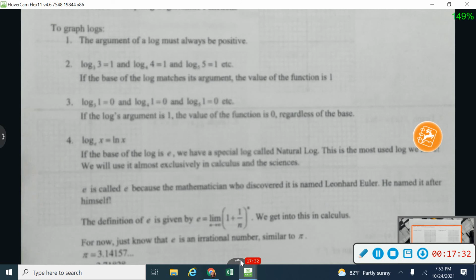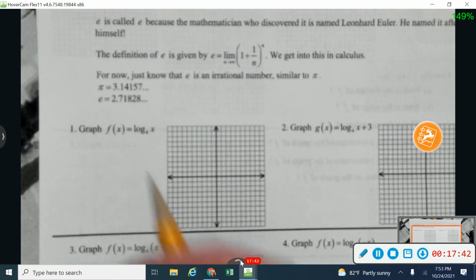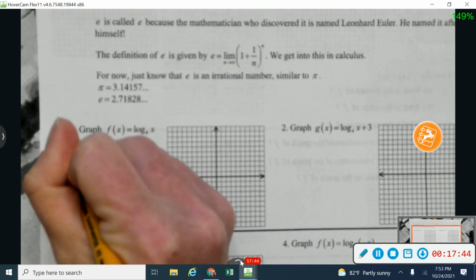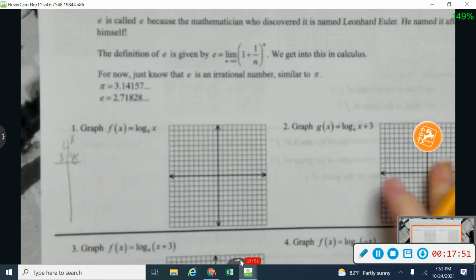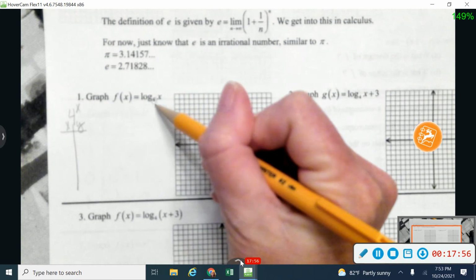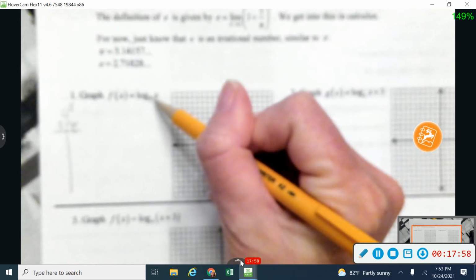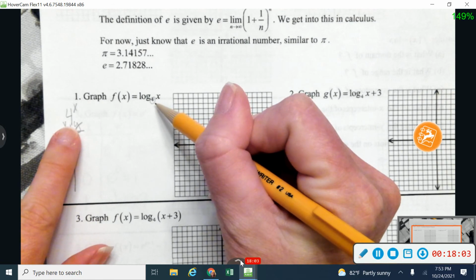Okay, if you haven't had a chance to pause the video, please do and read those 1 through 4. And I'm going to jump down here and get started. Now, there's a couple of different ways to graph a logarithm. I like to graph a logarithm by thinking about it as being the inverse of my exponential. So we just talked about those exponentials. And with my exponential, I'm going to start with working with 4 to the x because 4 is the base that I have on this logarithm. If you're working with a base of 2, then work with 2 to the x. Or if you're working with a base of 3, work with 3 to the x.